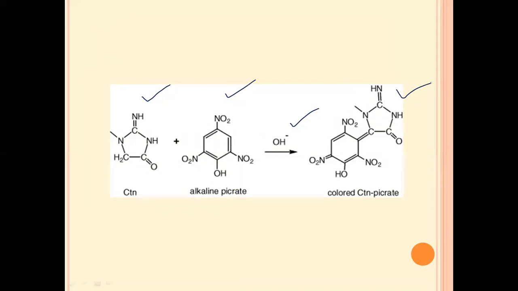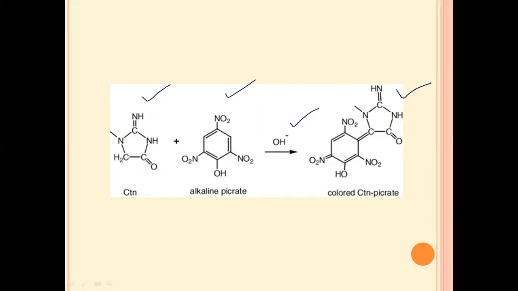The creatinine solution is colorless. The picric acid solution we are taking is yellow in color. The combination of these two in Jaffe's method in the presence of alkaline solution will give you the colored complex, the picrate and creatinine complex, which is orange in color. This complex will absorb in the 540 nanometer range. So this complex has a lambda max of 540 nanometer, and we need to read the absorbance of this complex at that particular wavelength of light.